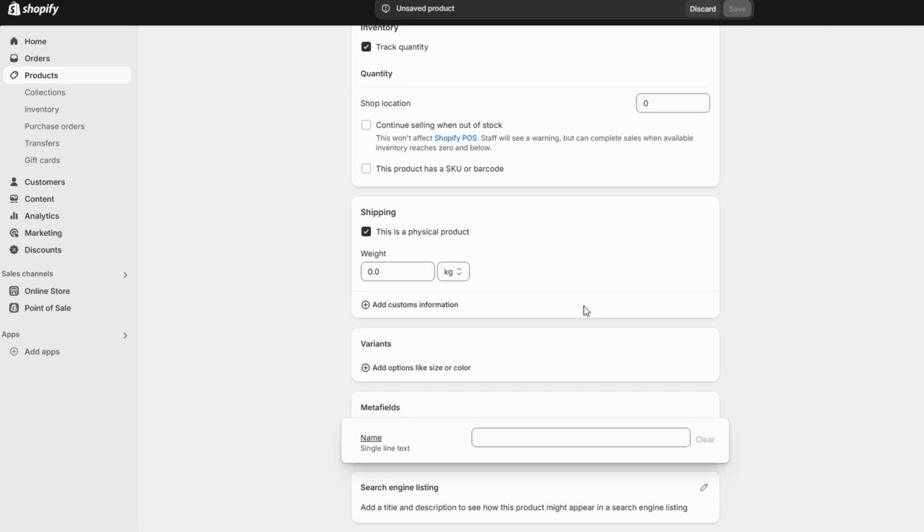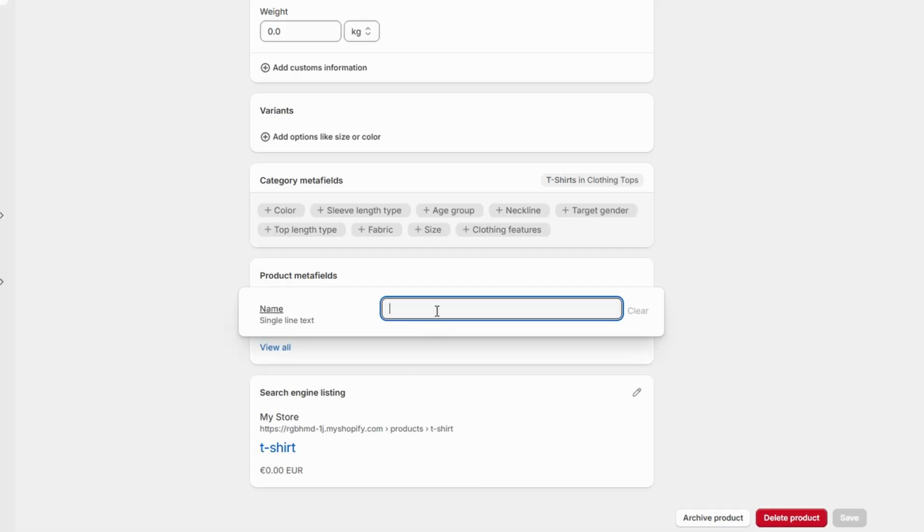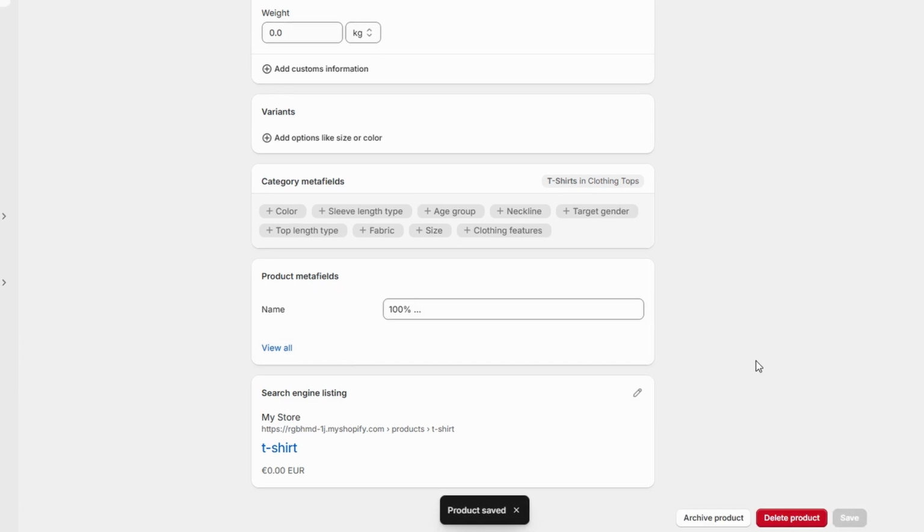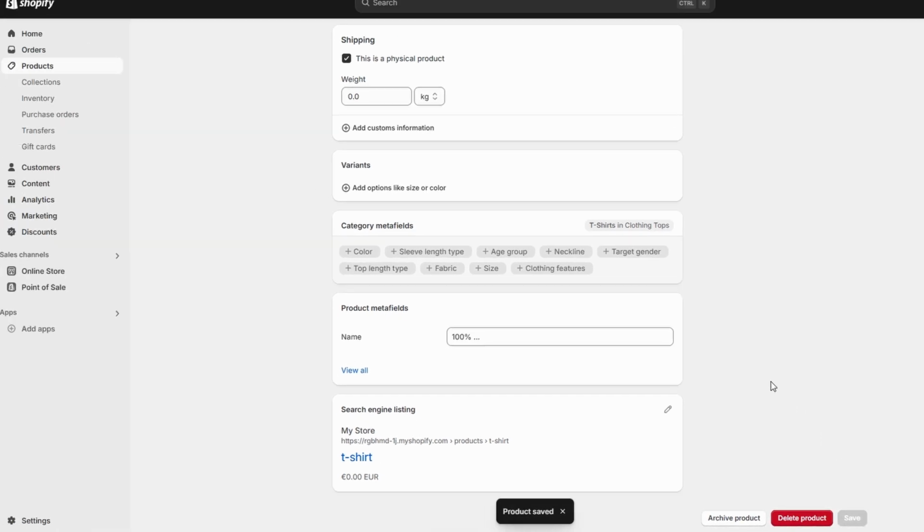Next, select the material information field and enter the relevant data. For example, if you're adding information for a handmade wool scarf, you could enter 100% pure merino wool or 100% recycled polyester if your product is made from sustainable materials. After entering the data, click Save, and now your product page will feature the custom material information metafield.